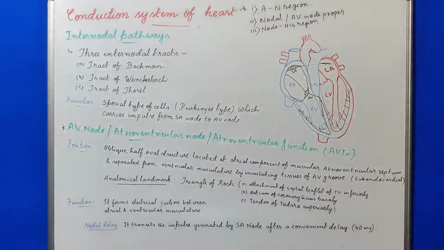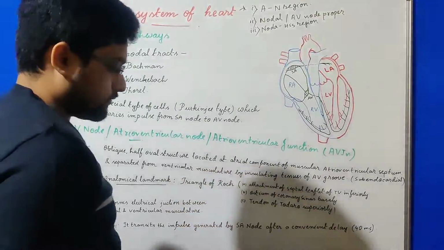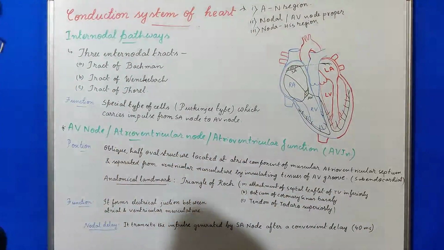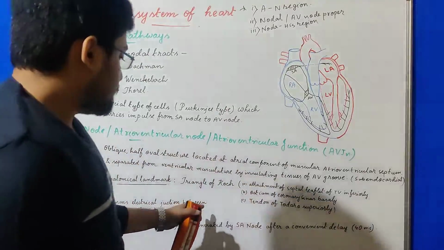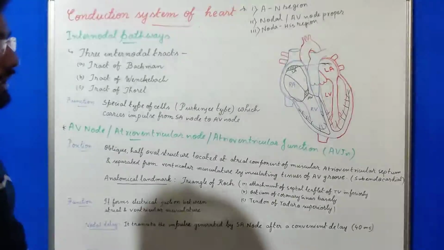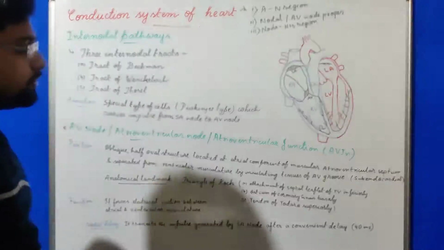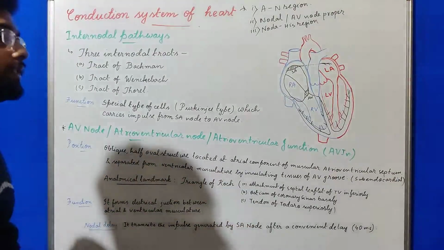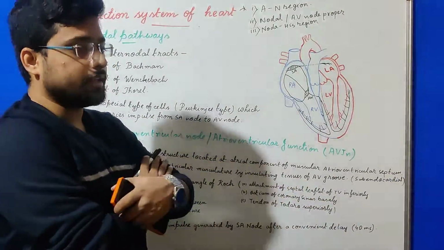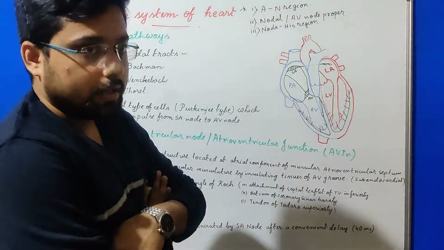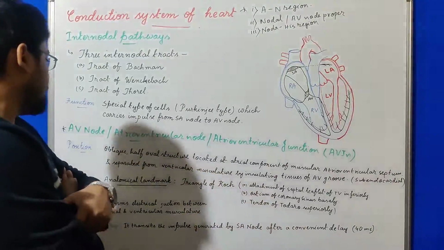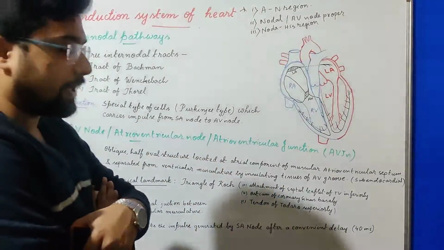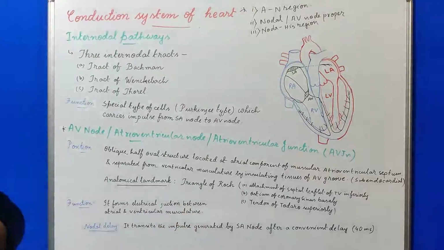Now, what is the function of the AV node? It forms the electrical junction between the atria and the ventricular musculature. Besides this junctional action, the AV node can also create impulses on its own, but the rate of impulse creation by the AV node is much lower than the SA node. So the impulses created by the AV node are usually suppressed by the impulses from the SA node.